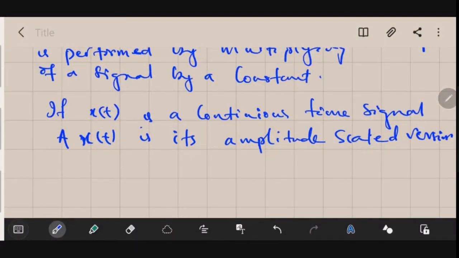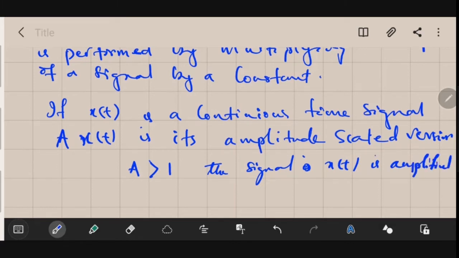Try to understand one thing. This scalar that is multiplied here, that capital A, if it is greater than 1, then the signal x of t is amplified.